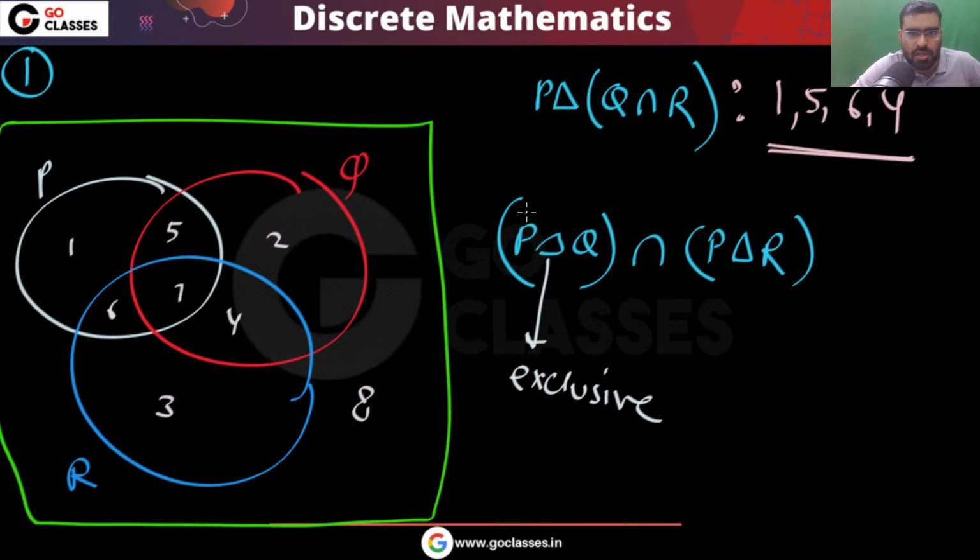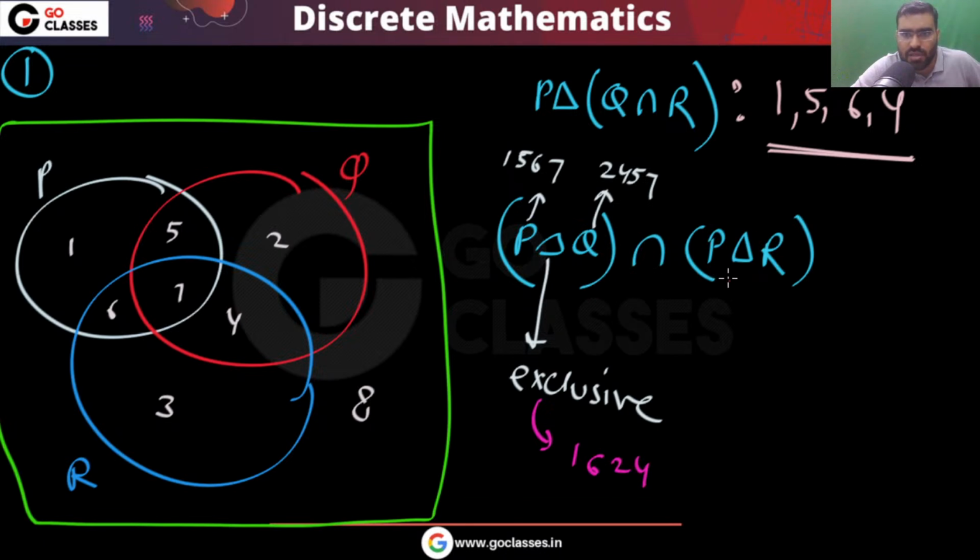P has 1, 5, 6, 7. Q has 2, 4, 5, 7. What is exclusive? I can say exclusive will be 1, 6. 1, 6 is exclusive and 2, 4 is exclusive.